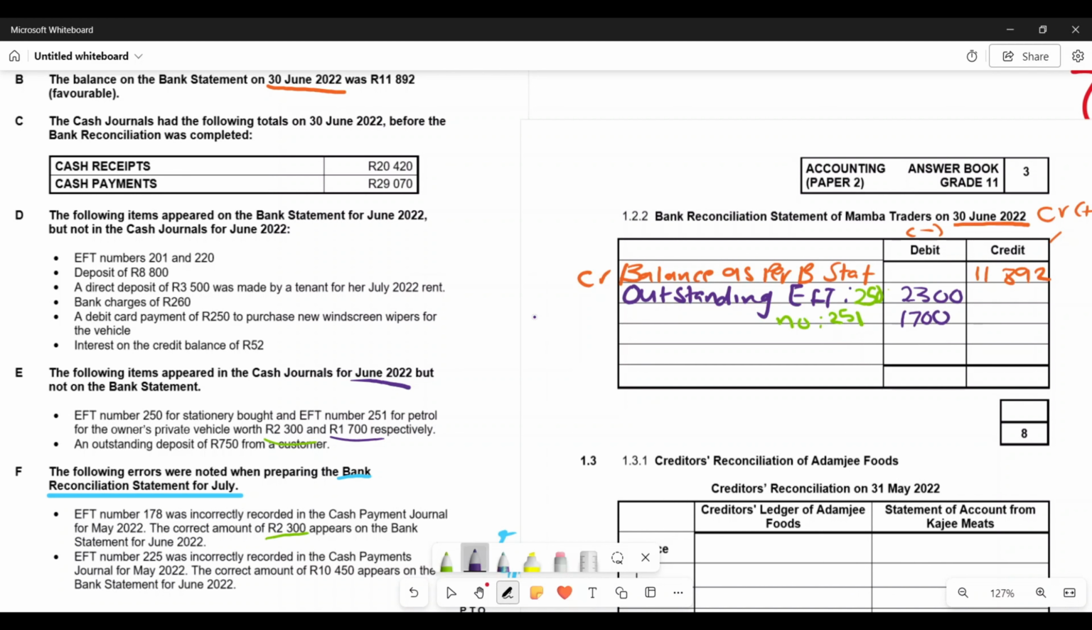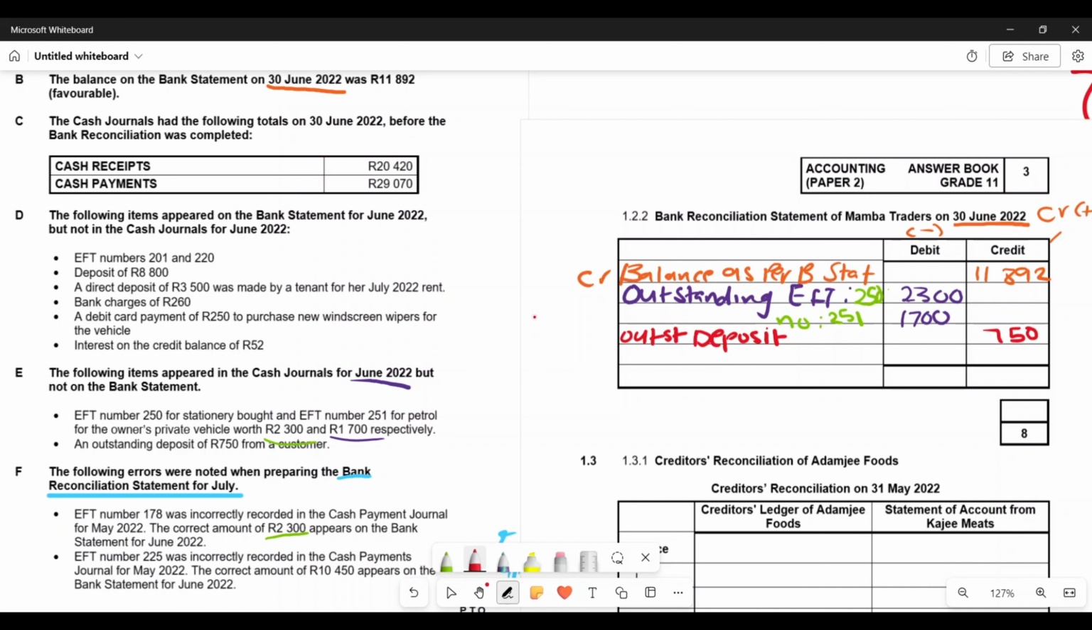All right. Now let me look for the other information that the bank omitted. So now here, an outstanding deposit of 750 from a customer. Now this is an income, right? So as a result, we would need to classify it on the credit side. And because this deposit is outstanding for the month of June, I'm going to recognize it in my books, right? So now outstanding deposit, and my outstanding deposit is 750, should be on the credit side.